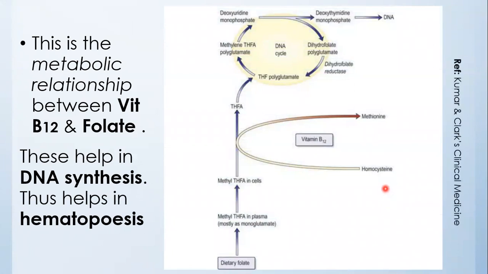In the picture, we can see the metabolic relationship between vitamin B12 and folate. Here we can see vitamin B12 is working as a cofactor and dietary folate is the main substrate. If there is vitamin B12 deficiency, the folate in the form of methyl tetrahydrofolate may be trapped in the cells due to non-availability of vitamin B12. And this process helps in DNA synthesis and this helps in hematopoiesis.